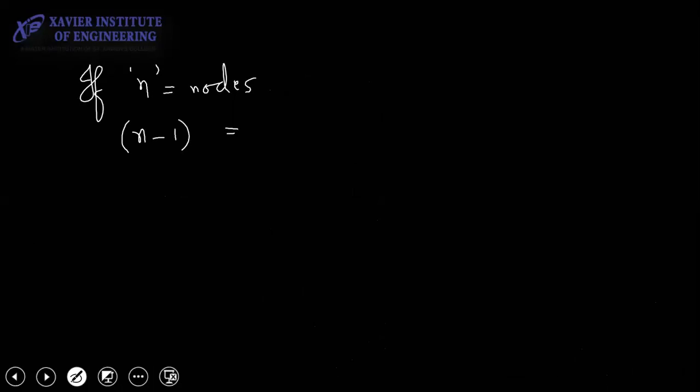What does it tell you? If there are n nodes, what is n minus 1? Branches. Very good. You should know that there are n minus 1 branches.